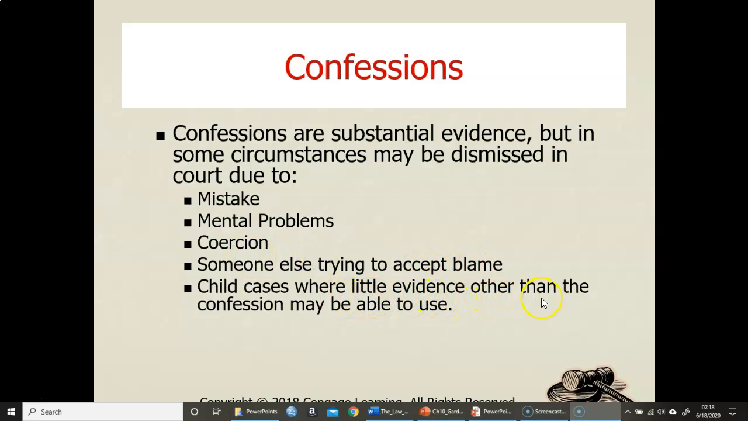Child case or reliable evidence other than the confessions may be able to use as far as that goes. But confessions by themselves may not be enough to actually get to where you need to be as far as a criminal conviction.